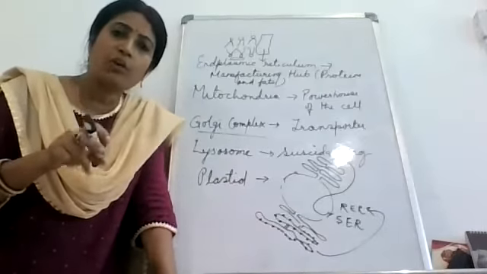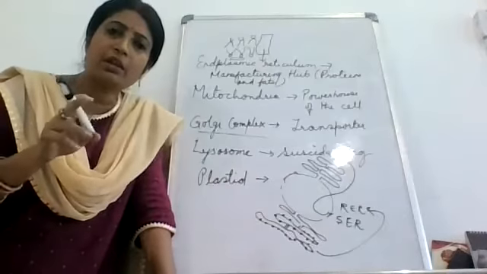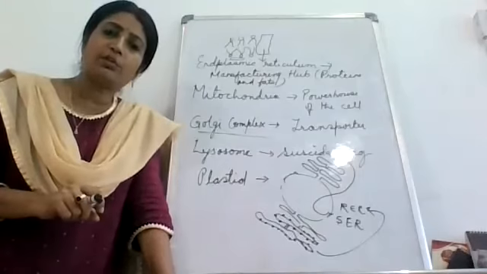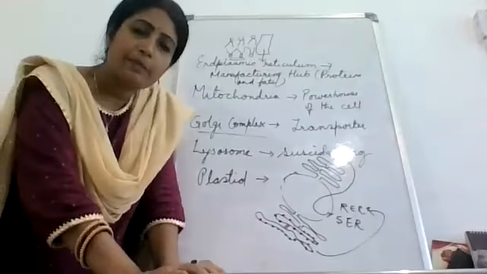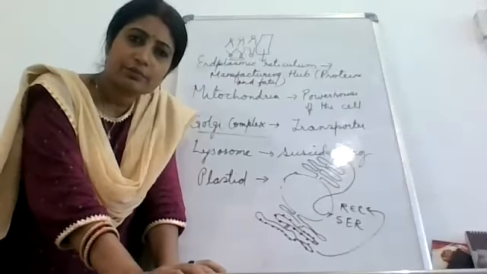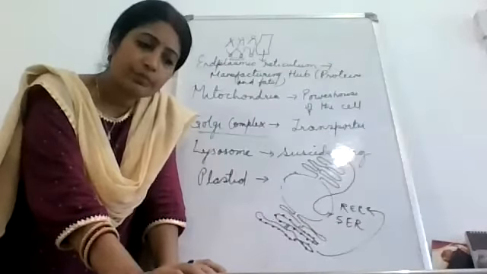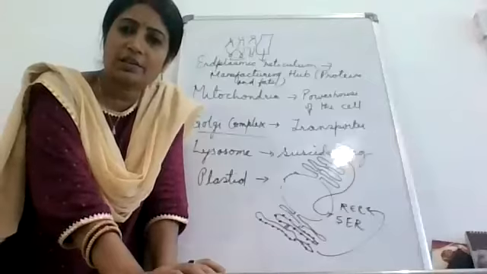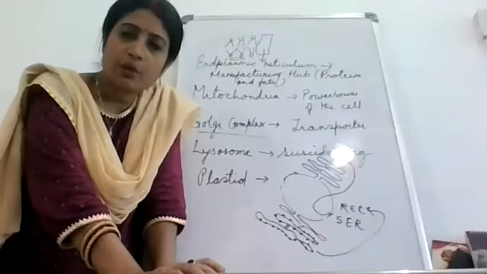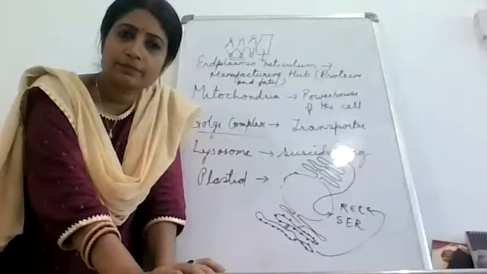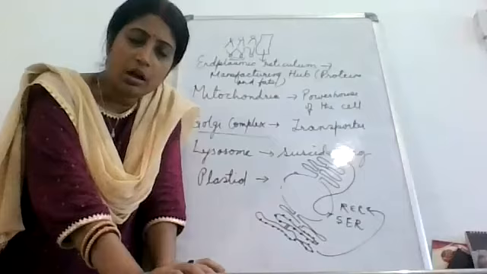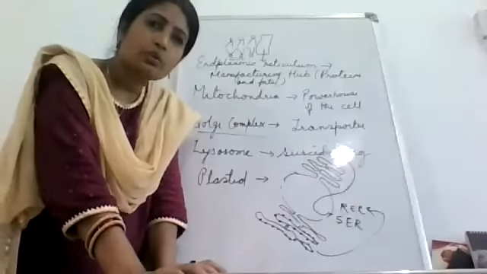And this building or formation of the cell membrane by the lipids or fat produced by smooth endoplasmic reticulum is called what? Membrane biogenesis. Underline it and you will note it down. So membrane biogenesis is clear to one and all. No, ma'am. Yes, ma'am. Who said no? Raise your hand. Who said no? Anshu.